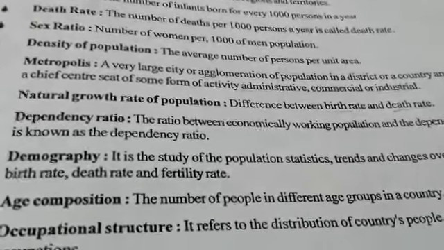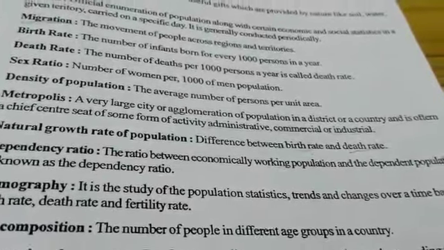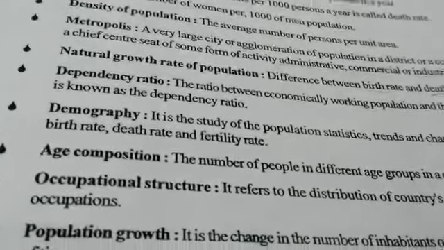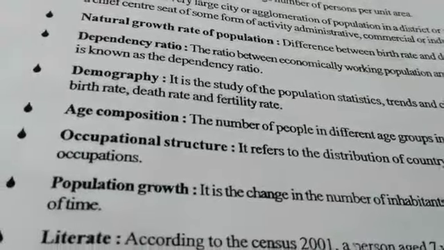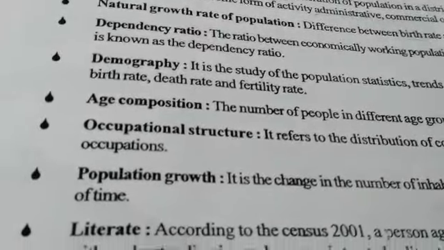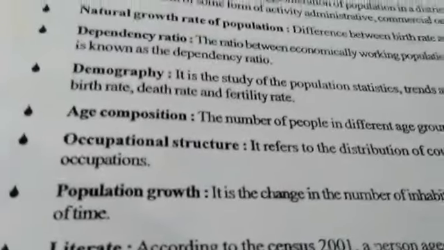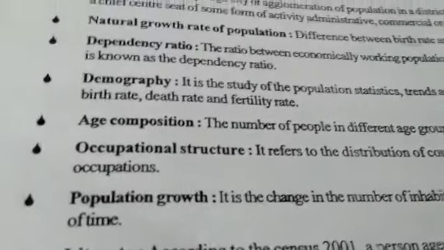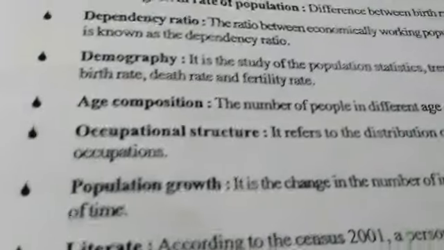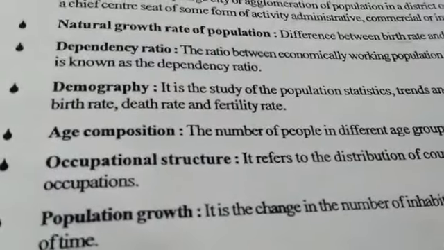The ratio between economically working population and the dependent population is known as the dependency ratio. It means it is a ratio between the population which is economically working, earning money, and those who are not working and not earning money. So they are dependent on their father or son or mother or daughter or anybody else. So the ratio between the working class and the non-working class, or those who are dependent, shows the dependency ratio.